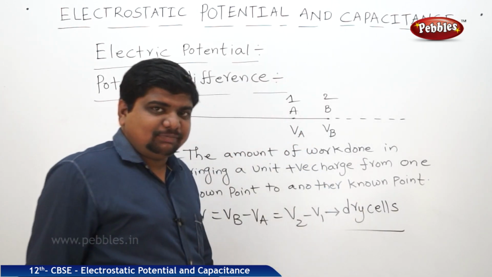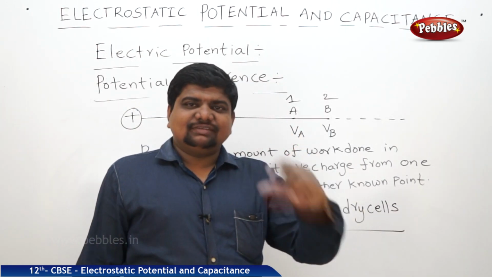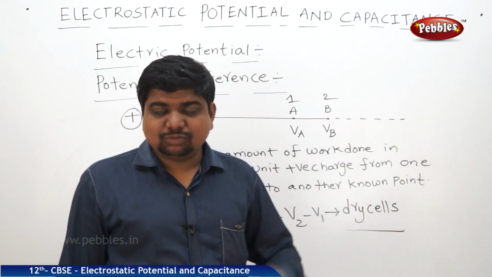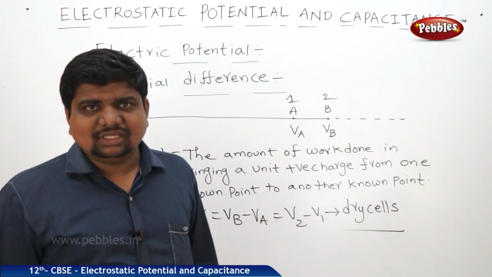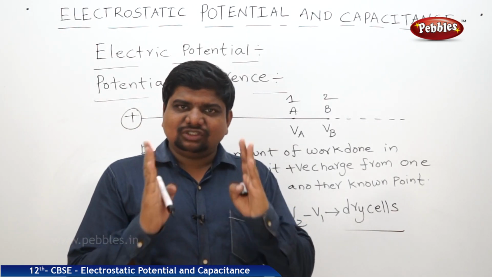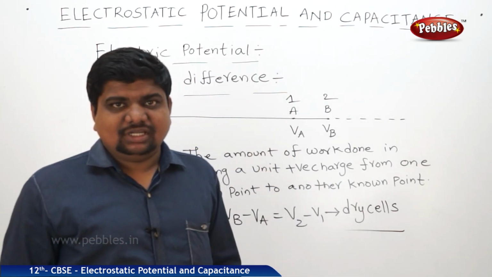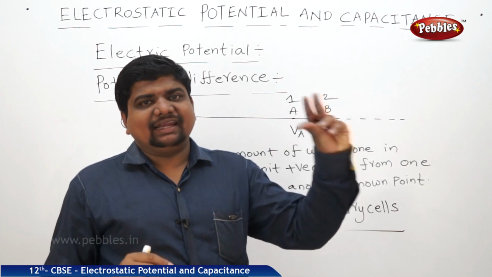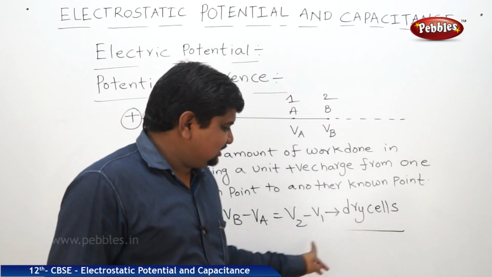If you see any dry cell battery, the voltage of that battery, if you see any wall clock battery, 2.5 volts, 5 volts, 9 volts batteries are also there. What is that 9 volts? The potential difference between the 2 plates inside the battery is 9 volts. That 9 volts is giving a sufficient voltage to run any electrical appliances. So this is useful in dry cells.